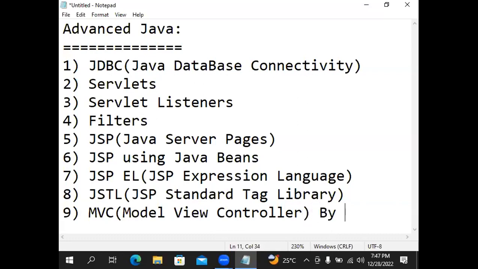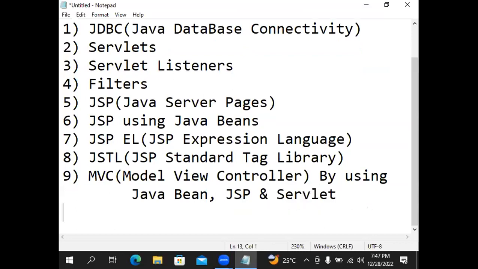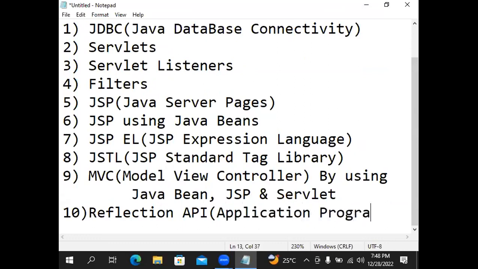MVC by using Java Bean, JSP and Servlet. Tenth one, Reflection API. API stands for Application Programming Interface.